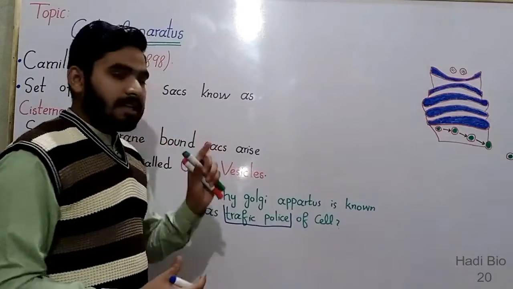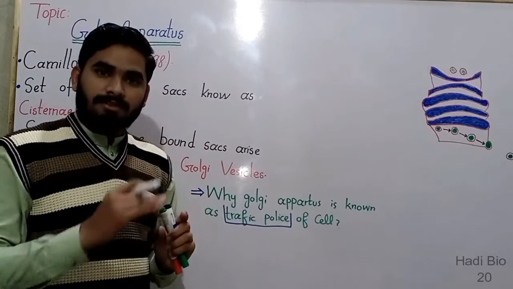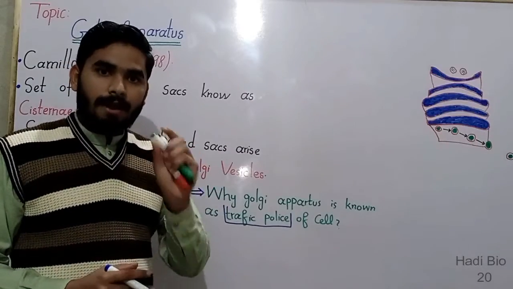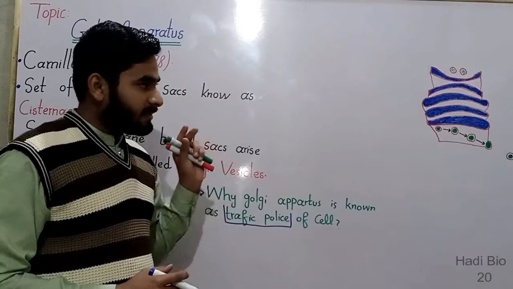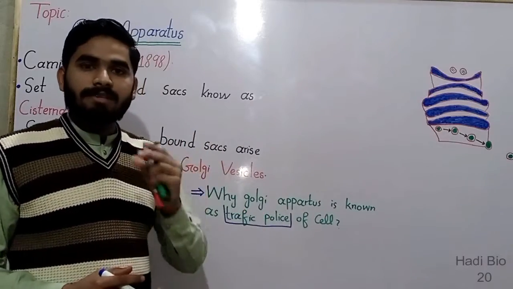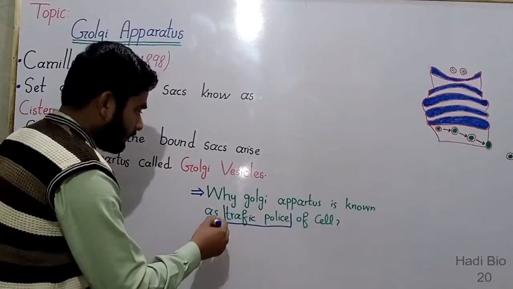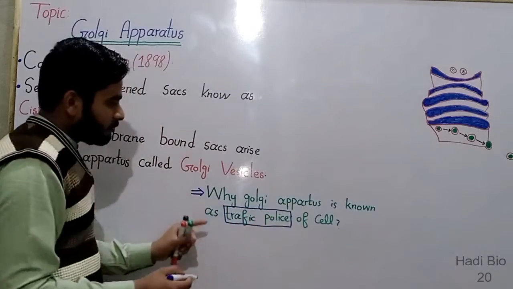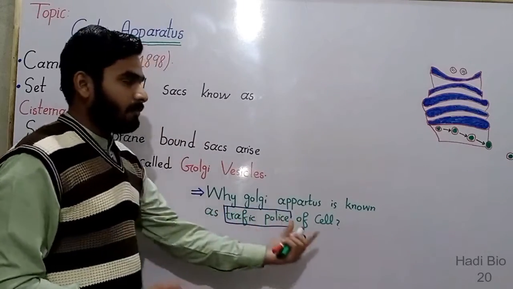If the sequence of amino acids of the protein is right, then these proteins are modified and packed and then extracted out as a Golgi vesicle. So just like the traffic police, the Golgi apparatus is doing the same work. That's why the Golgi apparatus is known as the traffic police of the cell.